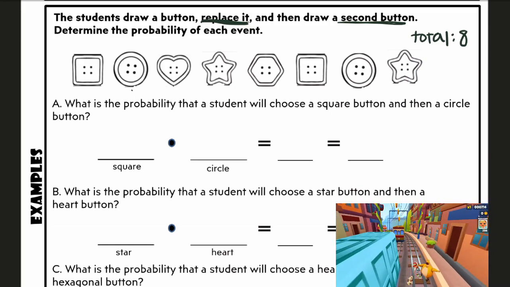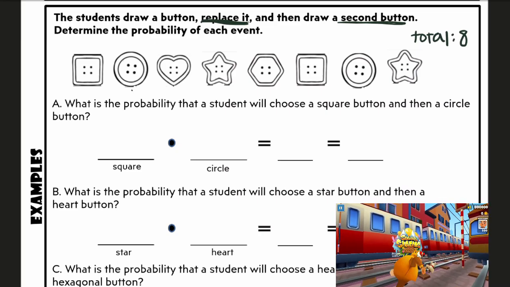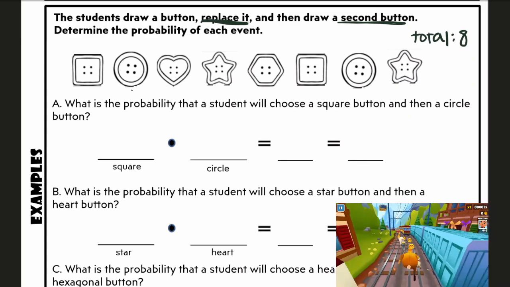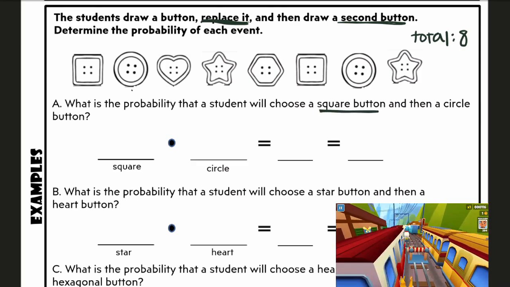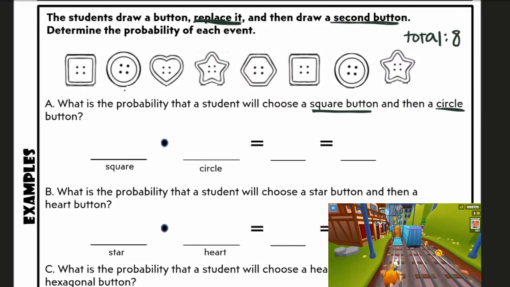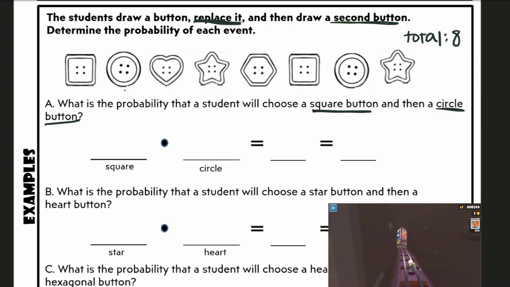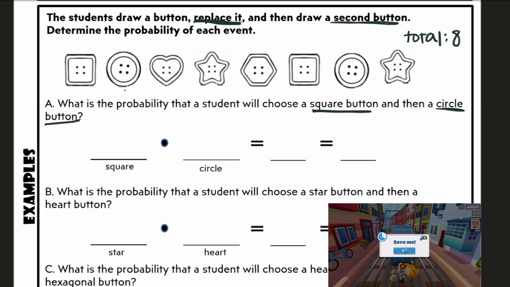So let's look at our first experiment that our students are going to run. We have our first one, A. It says, what is the probability that a student will choose a square button and then a circle button? Remember, we're putting back our buttons. So picking that square button is not going to affect my total number or my probability in the second round.